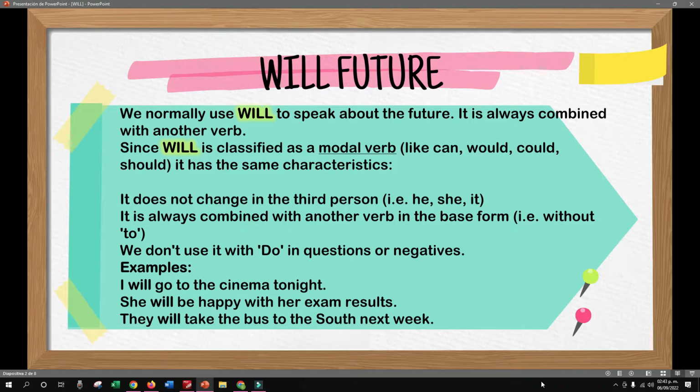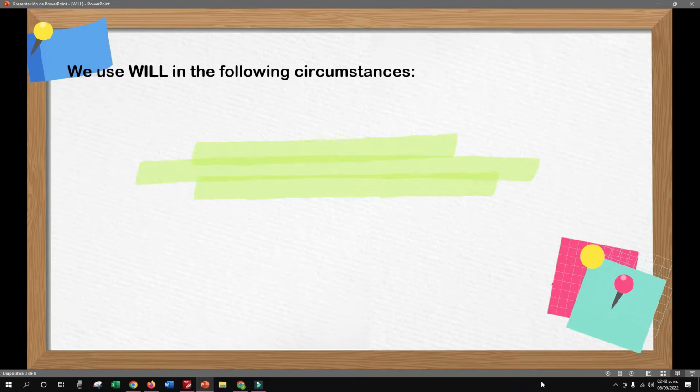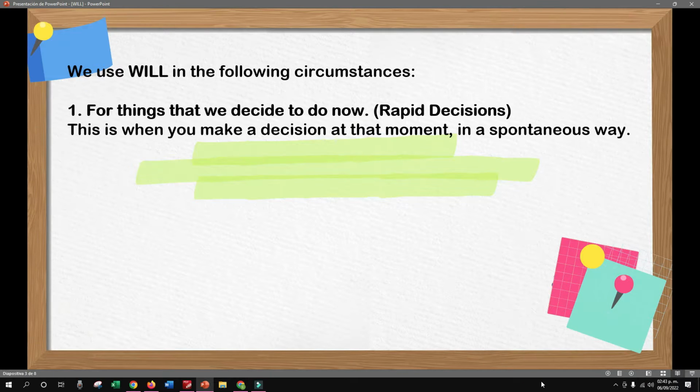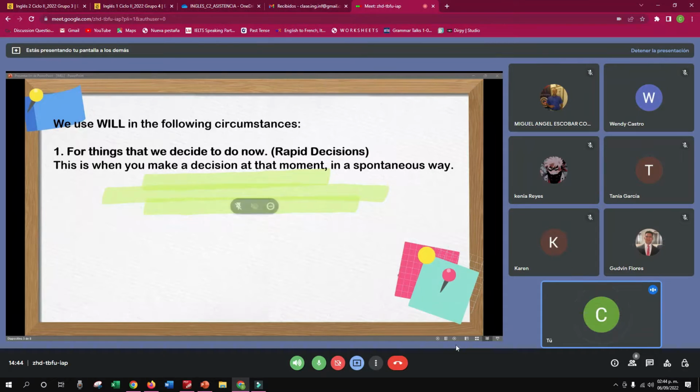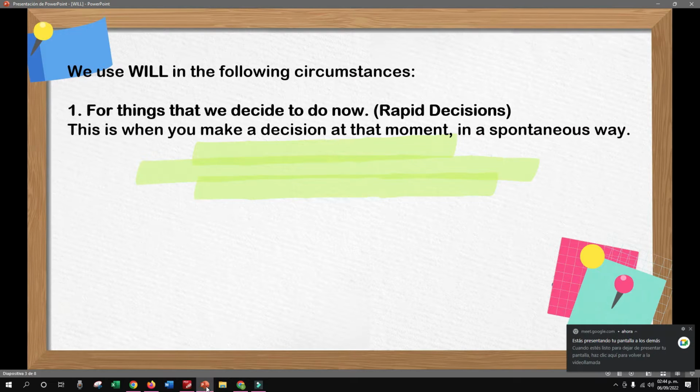So let's continue. We use will in the following circumstances, for example, for things that we decide to do now. Rapid decisions. This is when you make a decision at the moment in a spontaneous way. Okay, so vamos a utilizar will, chicos, para una decisión rápida. Cuando lo hemos decidido ahorita, espontáneamente, ¿verdad? Cuando tomamos una decisión espontáneamente, ahí vamos a utilizar el will.